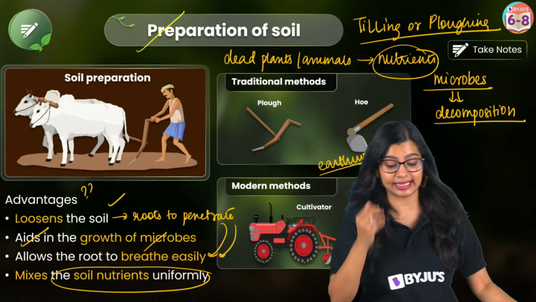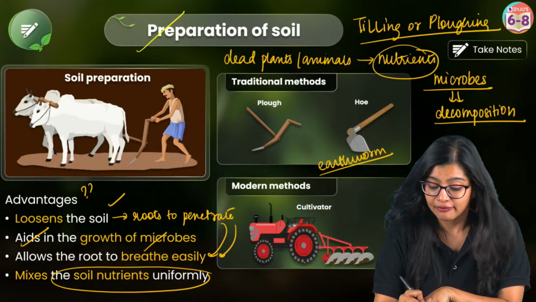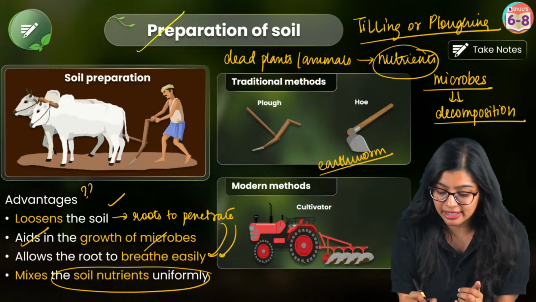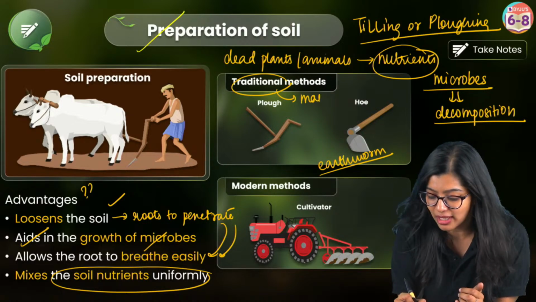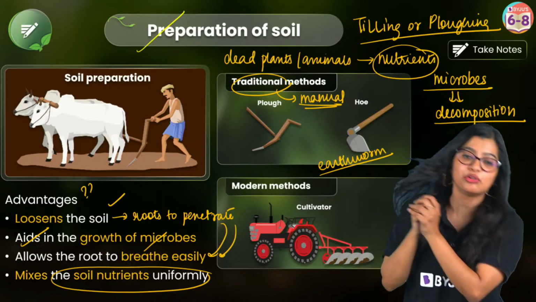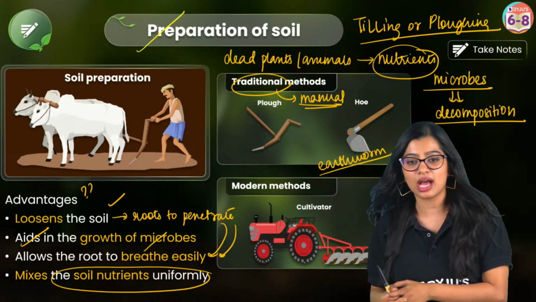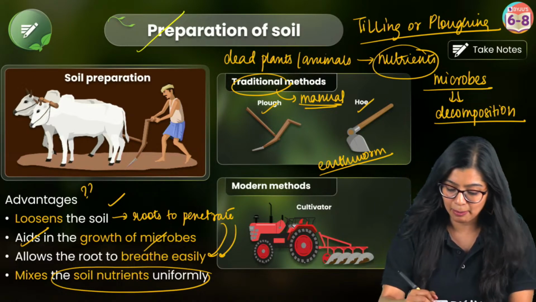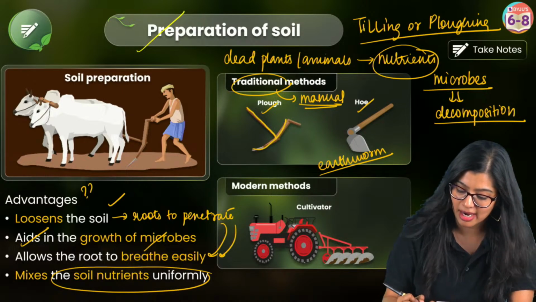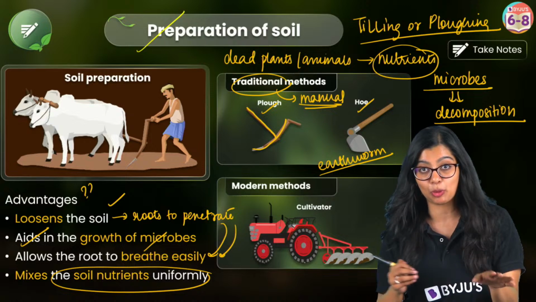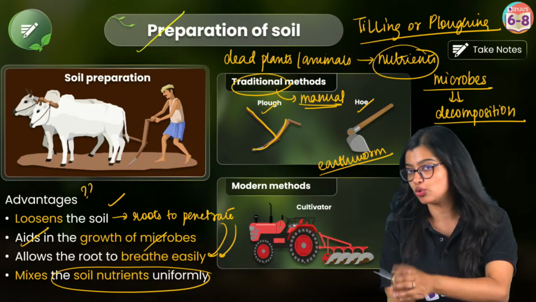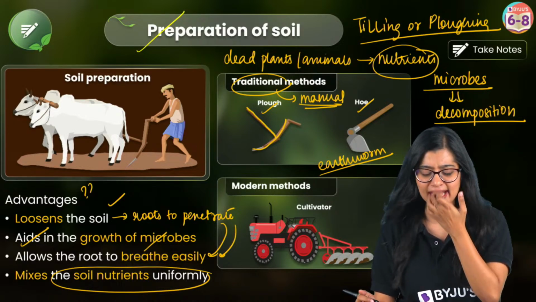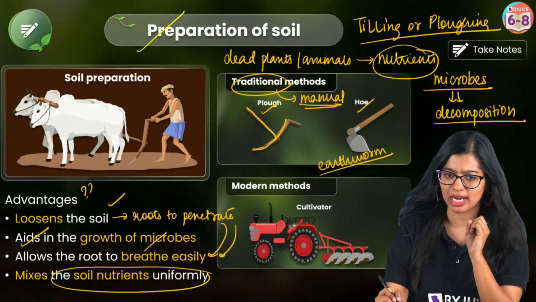Similarly, in the case of traditional methods, there are some traditional tools which we can use. What do I mean by traditional tools? These traditional tools are those which are manual. That means that I have to be the one doing the hard work, right? In this case, plow and hoe are examples of the same. The plow has a triangular part, a shaft, and a plowshare, and normally it can be used manually or it can be attached to maybe a bull so that it can be utilized, right? And then we also have the hoe, which is utilized for the same purpose.